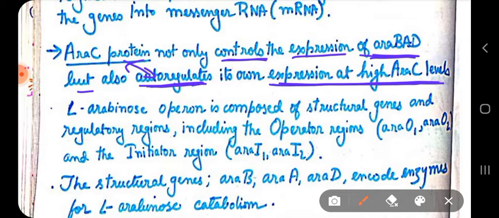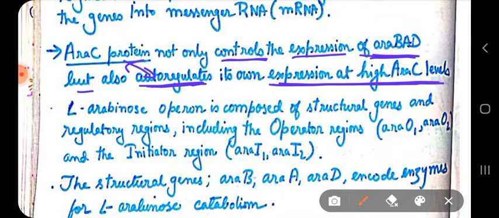It means that at high concentration of ARA-C protein, it regulates itself. It will stop synthesizing ARA-C protein. This is how auto-regulation occurs. So it regulates its own expression, ARA-C.